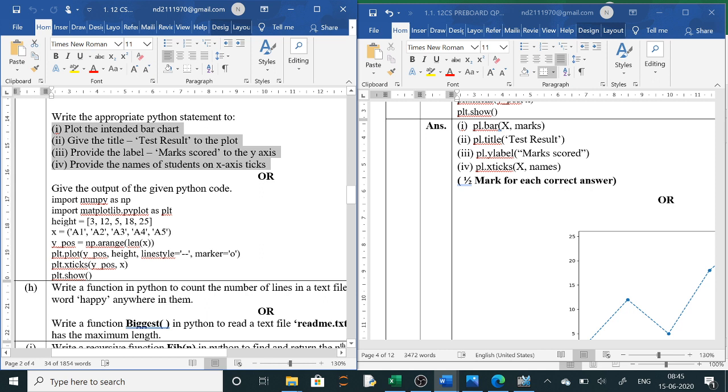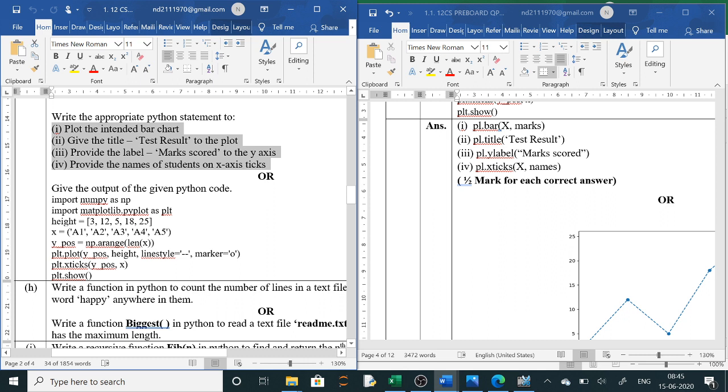Now the output of this question they have given here. For output, I see plot, plot means I have to draw a line. In y position, len of x will be 1 2 3 4 5, so 5 dots will be there, and here the height will be 3 to 25.